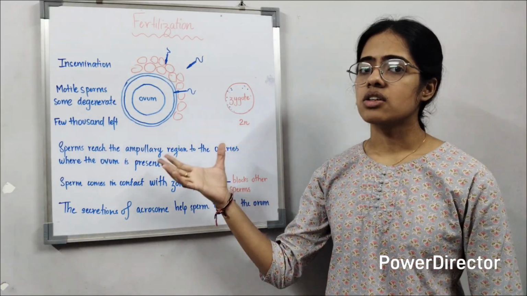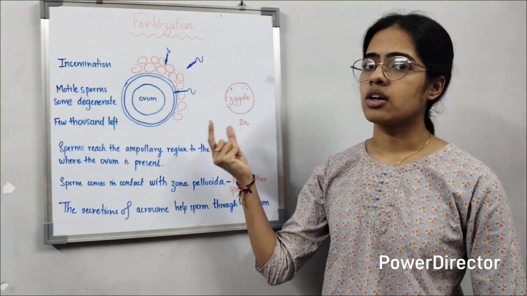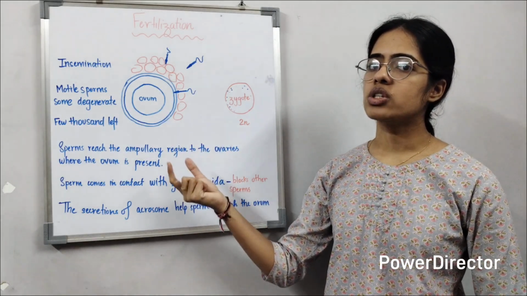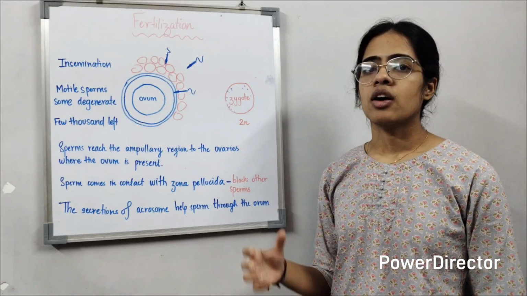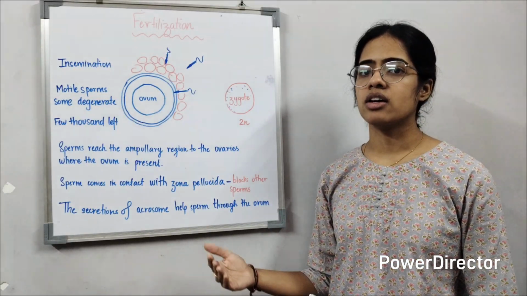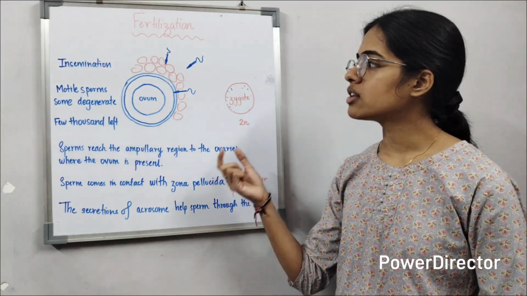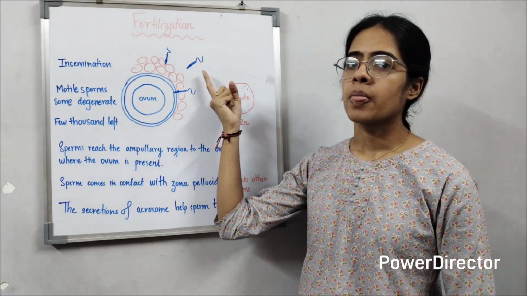What is fertilization? Fertilization is the fusion of the two gametes, that is the male and the female gamete. Now in humans, or in higher level animals, the male gamete is carried by the sperm.